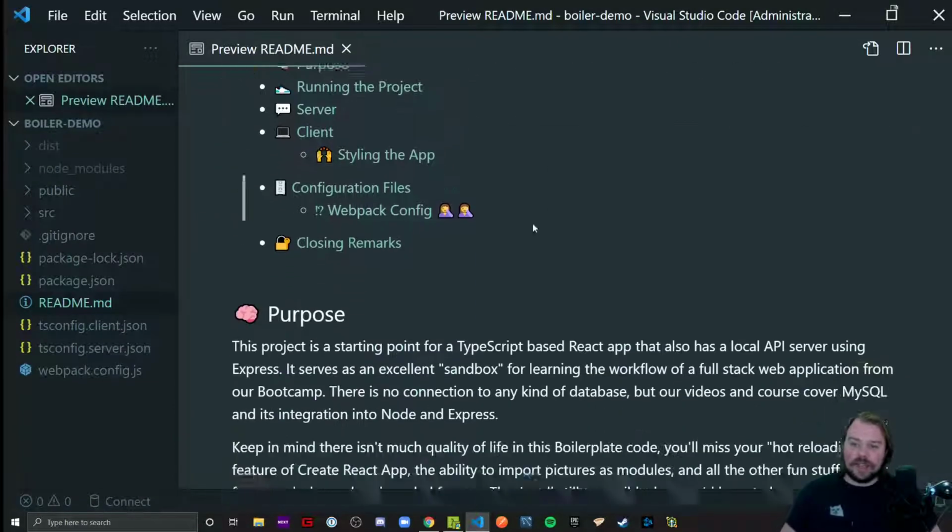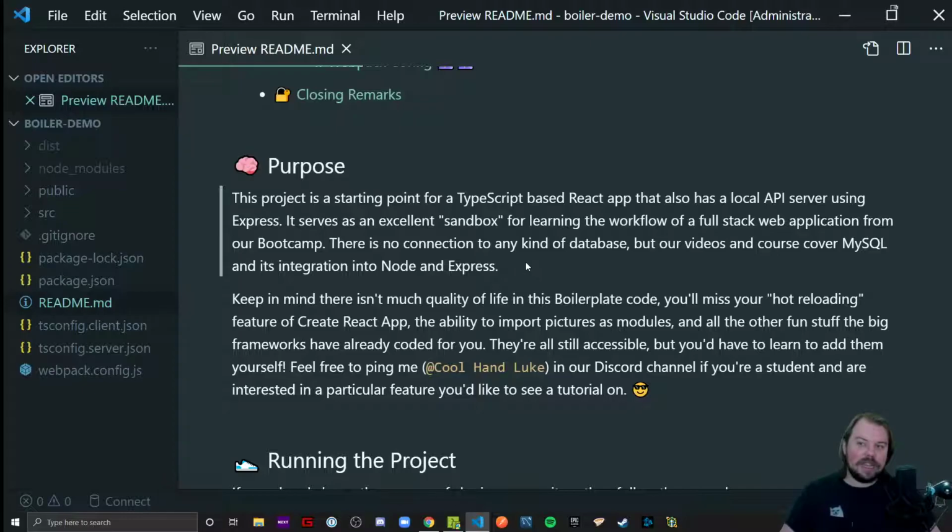So, I went over the purpose of the boilerplate. Again, it's just a learning environment. That's what it's meant for. It's meant to get some of the low-level stuff out of your way so you don't have to mess with configuration files for hours on end, and just focus on actually building something fun and cool. Now, it's not going to have a lot of quality of life. I might repeat myself on that more than once, where it's not meant to mimic Create React App and Next and things like that. We don't have automatic code splitting, automatic refreshing, none of that fancy stuff that you have there.